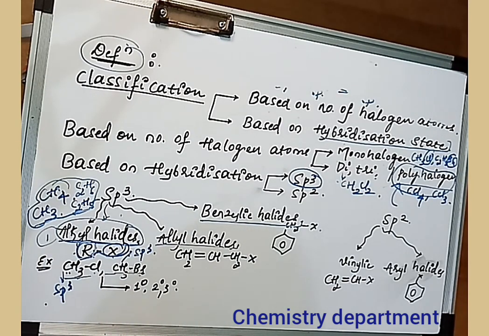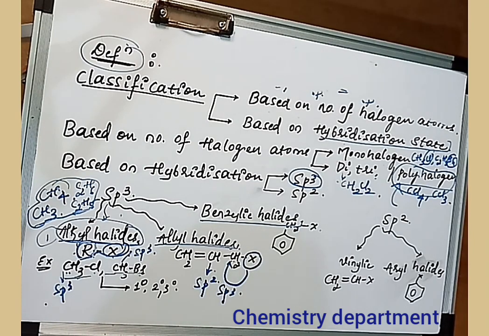The second classification is allyl halides. So this is a new word to you. What is the meaning of allyl halides? You can see here the halogen atom is attached to the carbon. The carbon hybridization is sp3. Then the adjacent carbon to this is this. The hybridization state of this carbon is sp2.